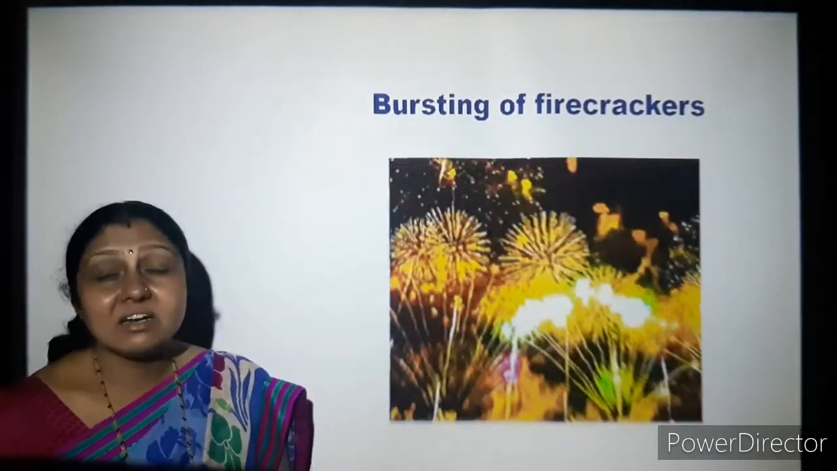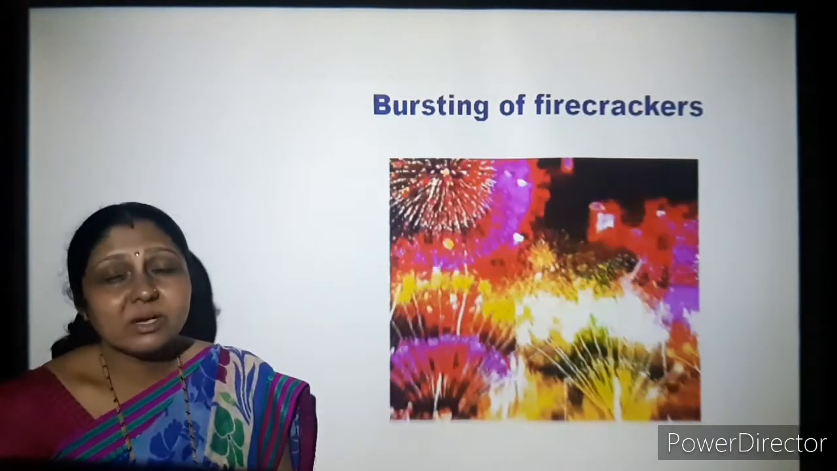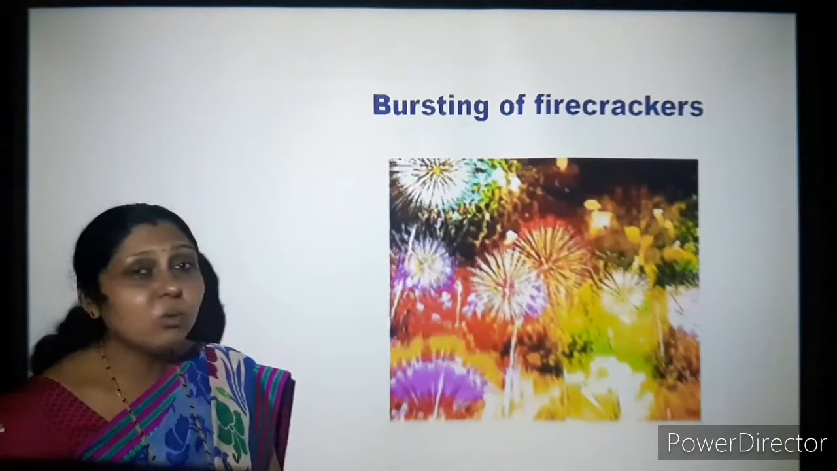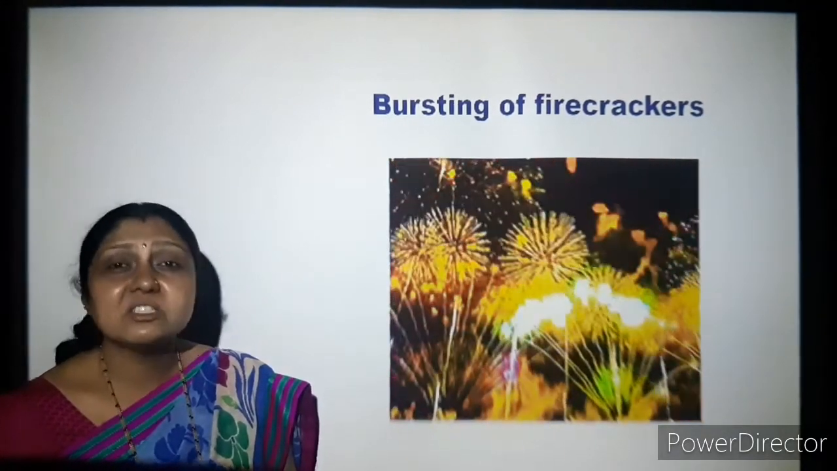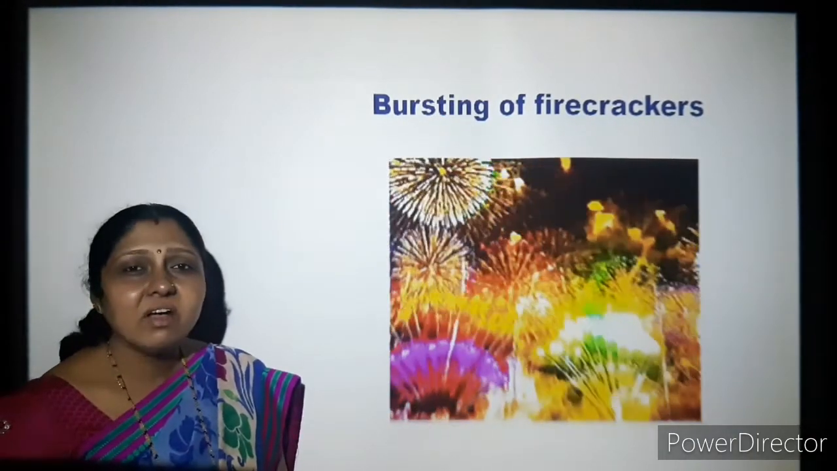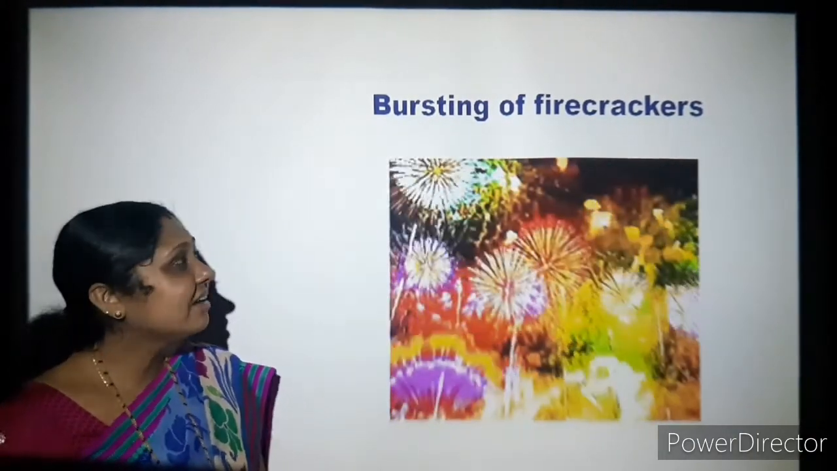And the small children may also get tremors, or they start shivering because of the sound of the firecrackers. Not only the small children, even the old people get disturbed because of the bursting of firecrackers.